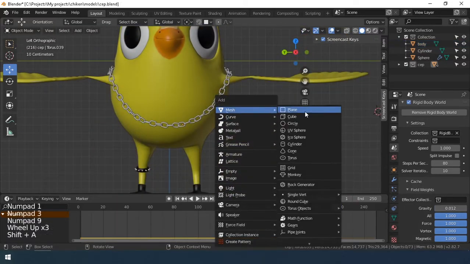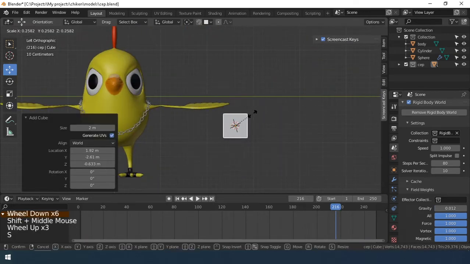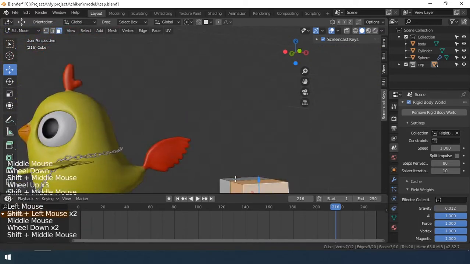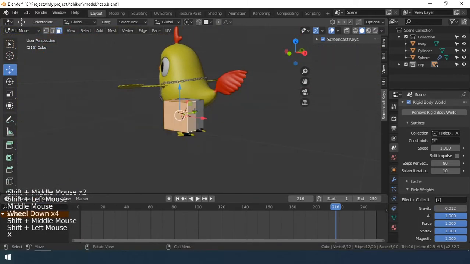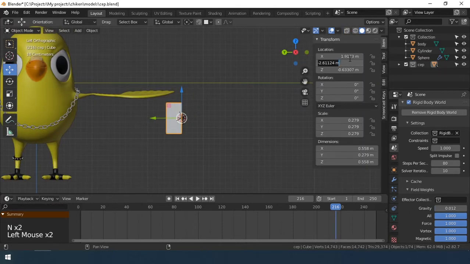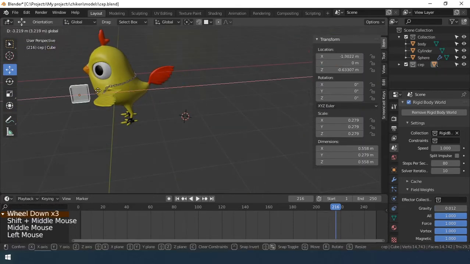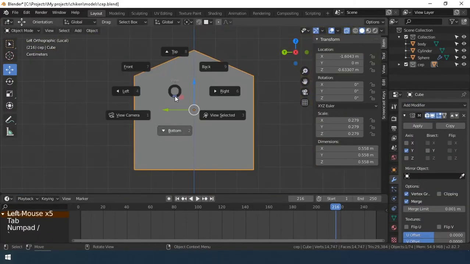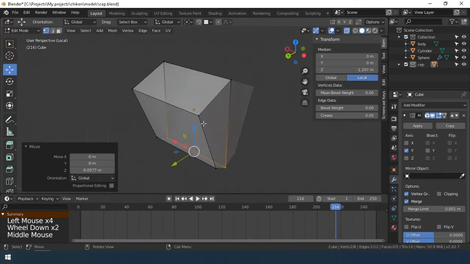Create a seed from the chain. We will make it out of the box. Add one loop in the middle of the object, delete one part, and select the mirror modifier. Add segment, move points.